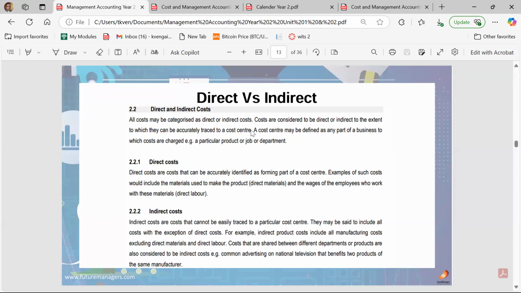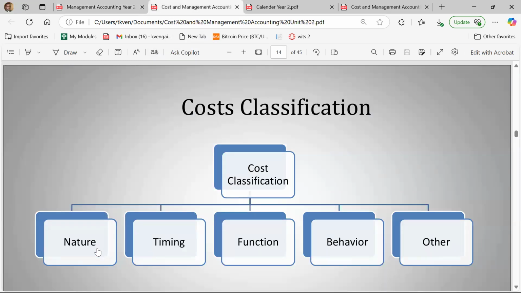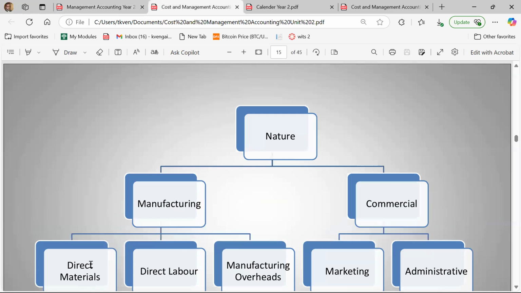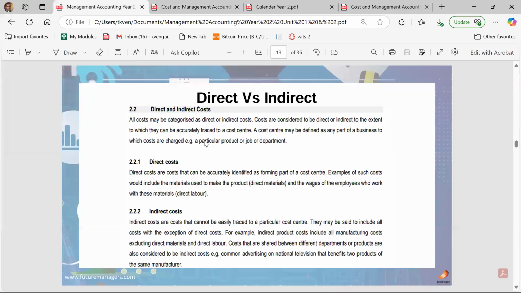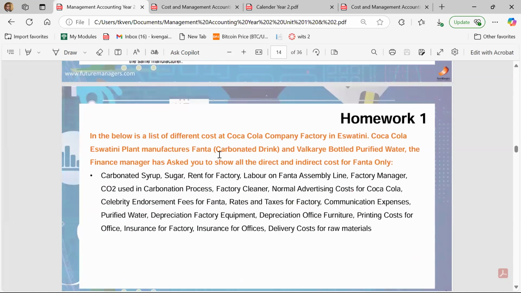So that's the difference between a direct cost and an indirect cost: how you are able to separate how that specific thing has been produced in terms of the cost. If you are not able to, then it's an indirect cost. But if you're able to highlight, okay, for this thing we needed 1, 2, 3, 4 things, then that becomes a direct cost to the organization. So that's one way of separating direct costs and indirect costs.